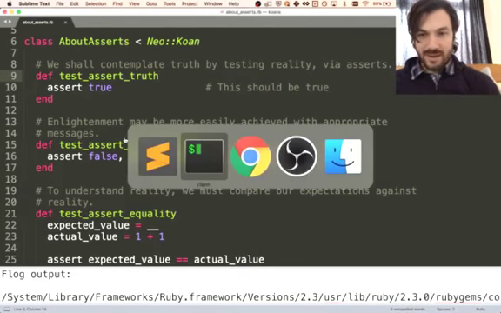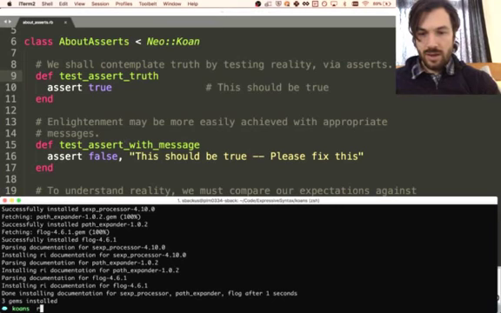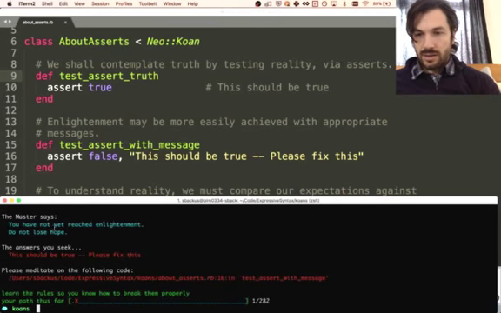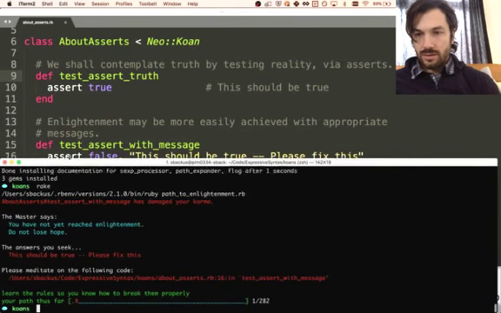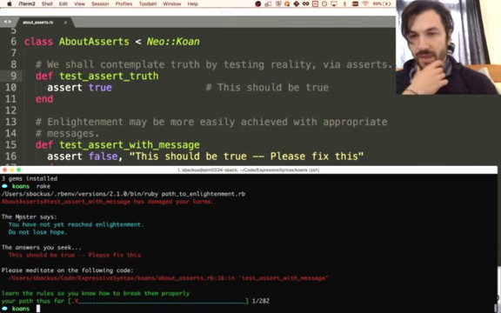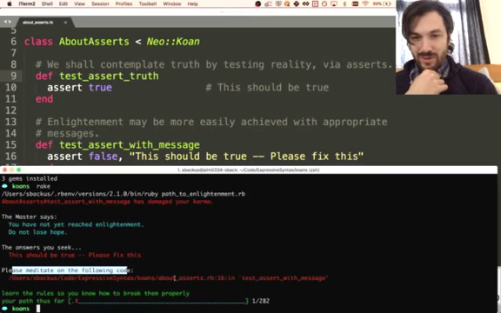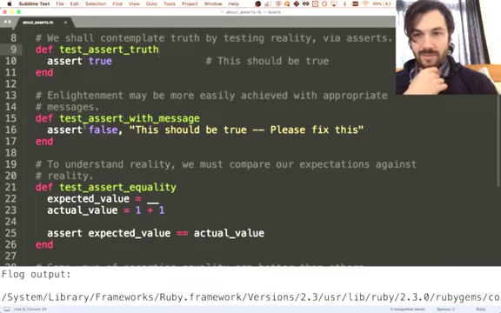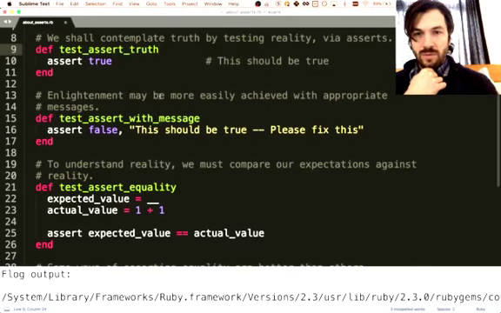So we're on to the next one, I think. I run rake, and it tells us some crazy stuff. The master says, "You have not yet reached enlightenment. Do not lose hope. The answer you seek: this should be true. Please fix this. Please meditate on the following code." About asserts, line 16. Enlightenment may be more easily achieved with the appropriate message.